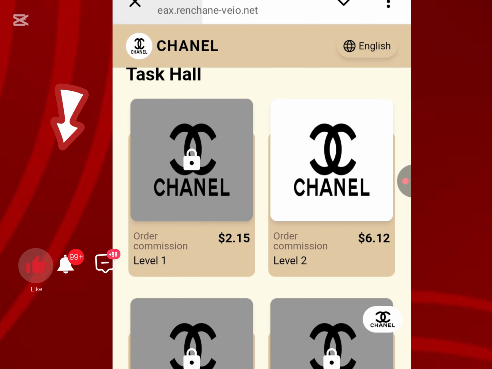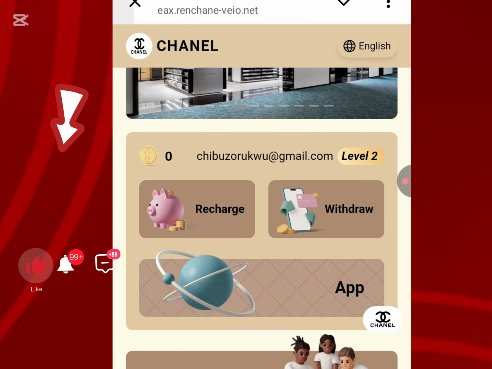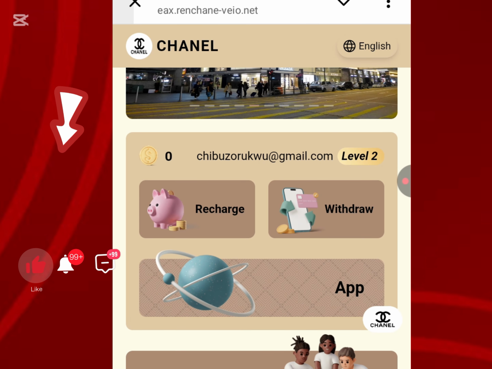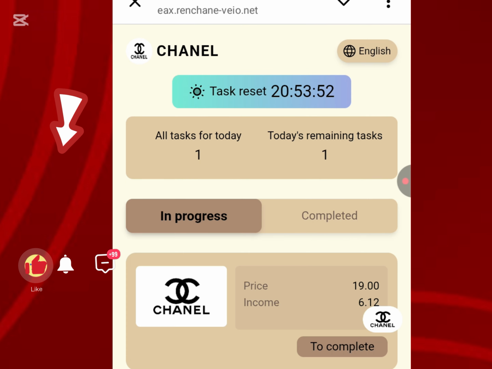So 6.12 USDT in the next 7 days is going to give me approximately 42 plus. That's almost 2x of my startup. In the next 3 days I'm supposed to earn around 18 plus. So in the next 3 to 4 days you have gotten your capital back, and the other days that are left you are earning. The secret for you to keep earning on a quantitative platform is to get started immediately that you see this video.